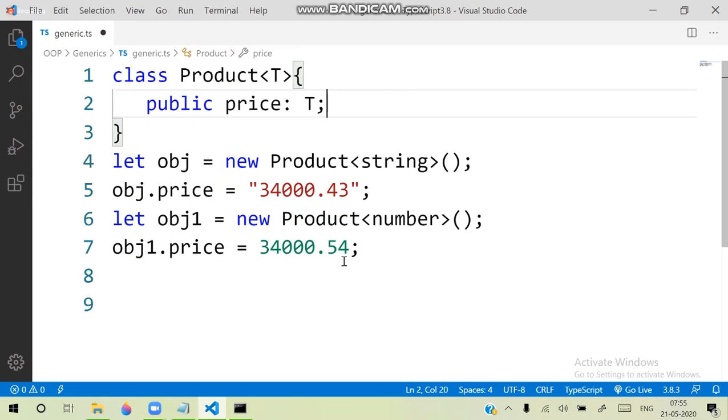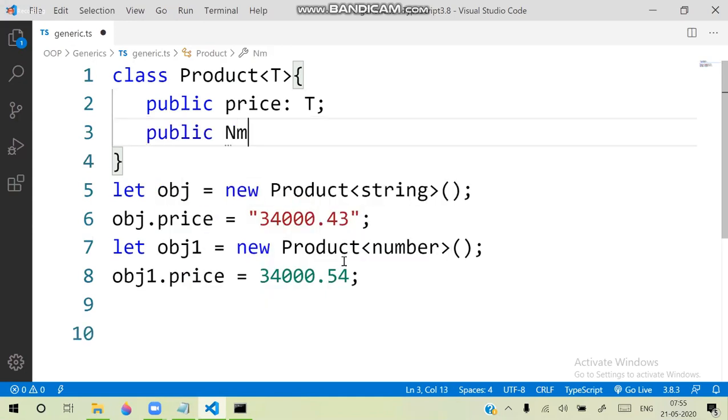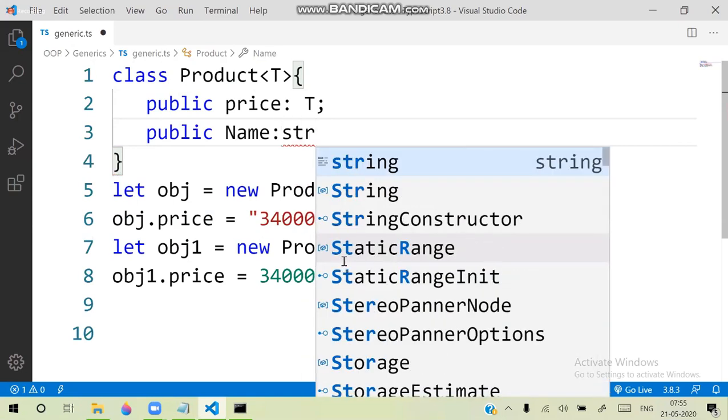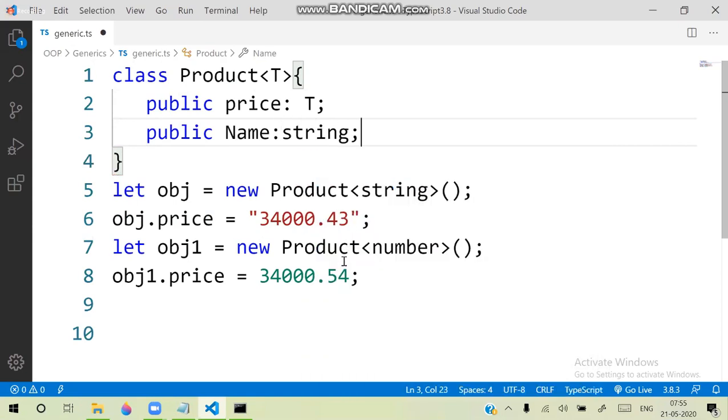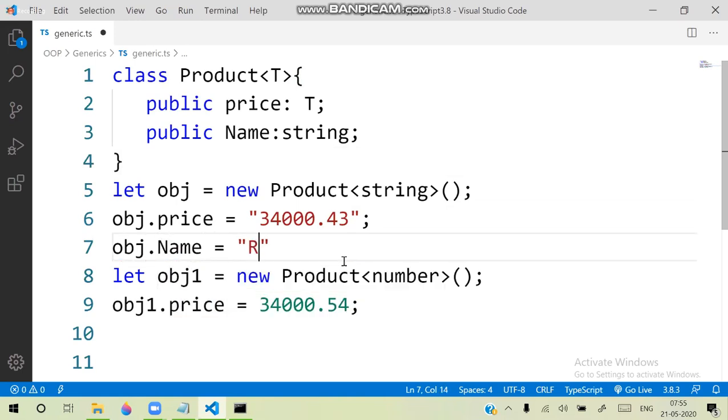What is the intention of creating a class as a generic type? So that its members can be handled with that particular type. That means it's not necessary that all members should be generic type, because I defined name here, and it can be a string type. That means a class can have both generic and non-generic members. The generic members will be decided with the values according to the memory allocated. Here I am using obj.name.